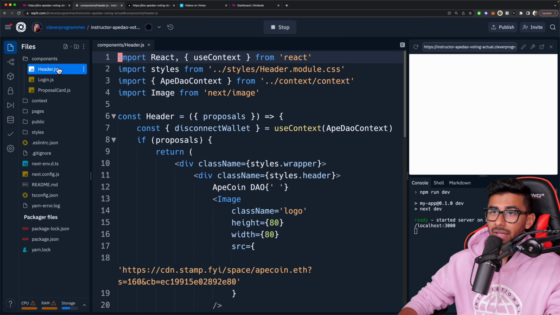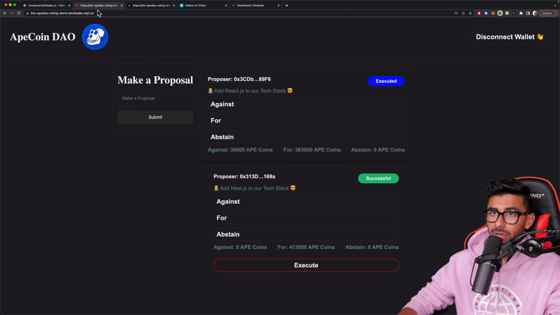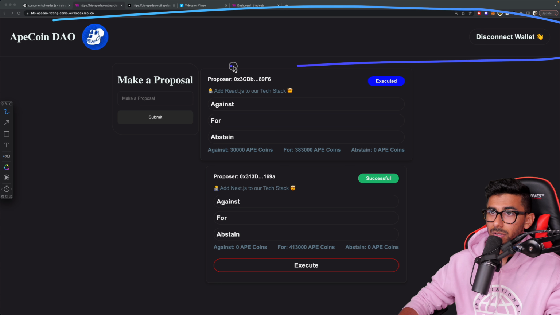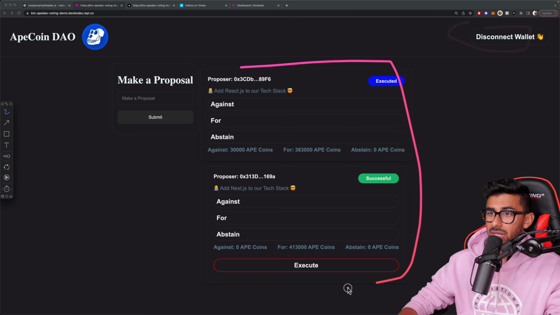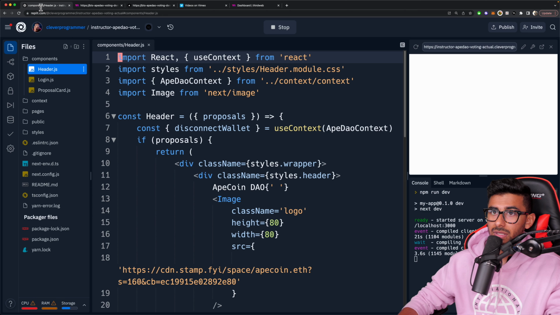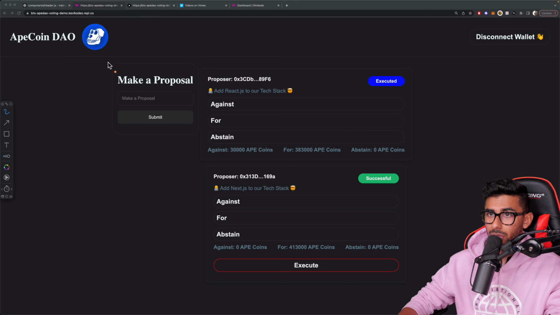We're giving away the header component. We're giving away all of this, the design for this, the components that make up that, right? The proposal card component, the login component, this component right here.